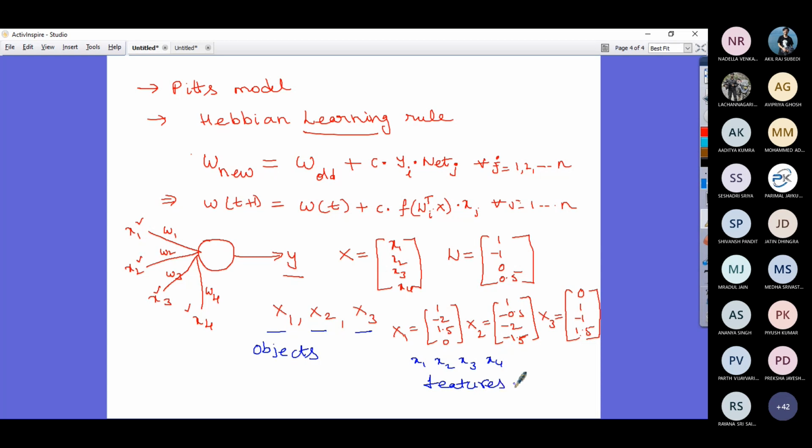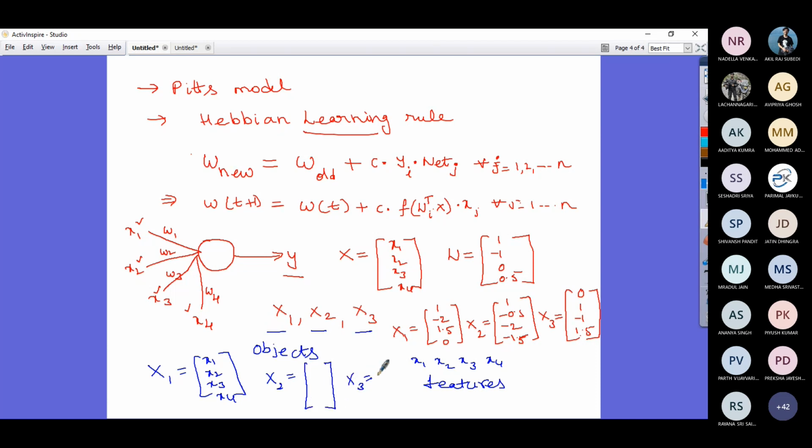Are you able to follow? So that means object capital X1 has 4 features: small x1, small x2, small x3 and small x4. Similarly, the second object also has 4 features.